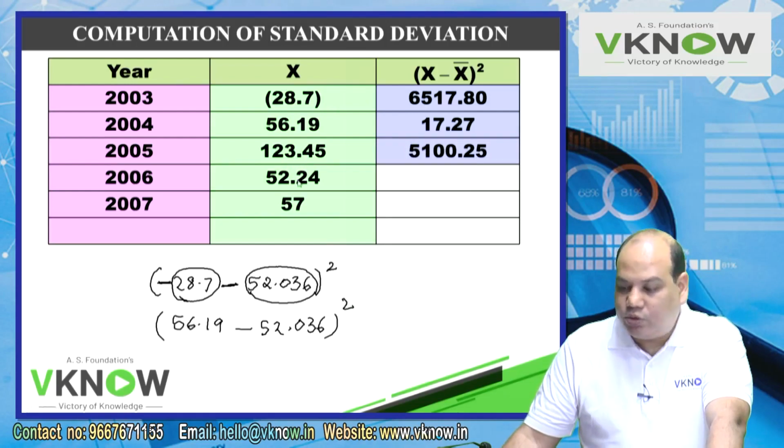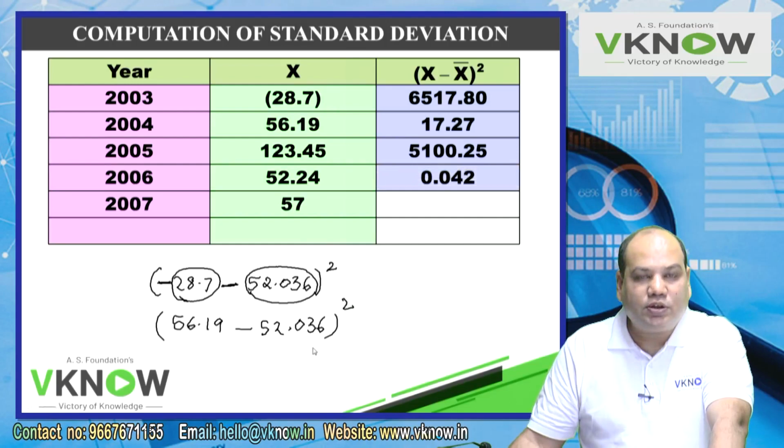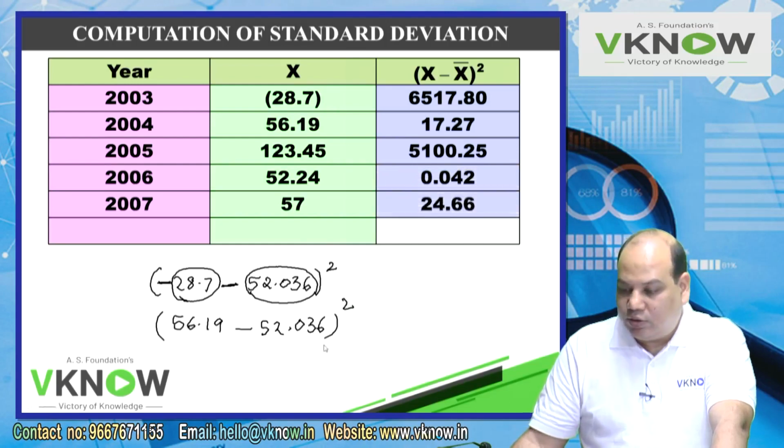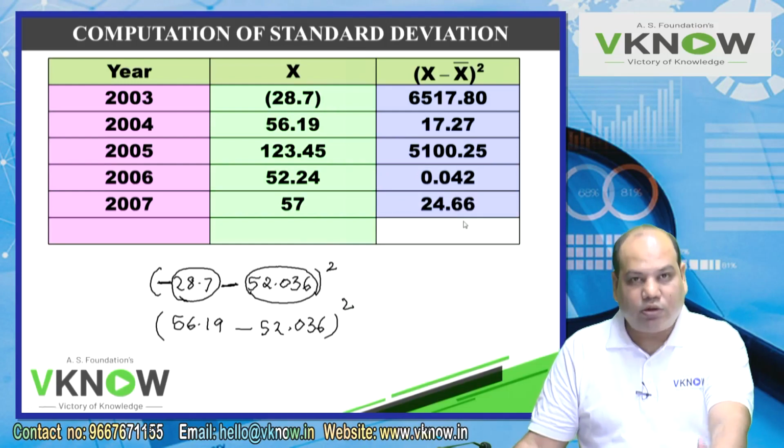Next one, 52.24 minus 52.036 into equal to memory plus 0.042. 57 minus 52.036 equal to memory plus 24.66.